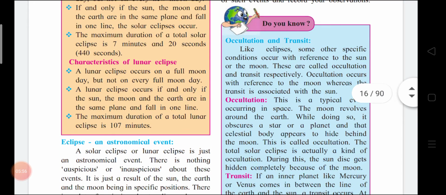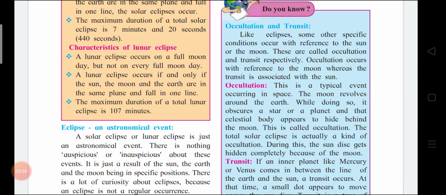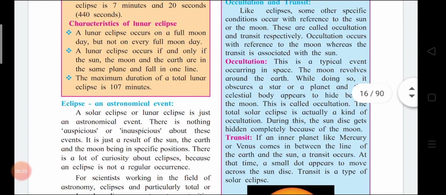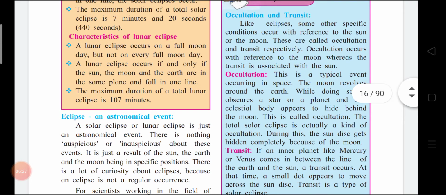Now, do you know occultation and transit? What are these two new concepts? Like eclipses, some other specific conditions also occur with reference to the sun or the moon. These are called occultation and transit respectively. We'll see what it is. Occultation occurs with reference to the moon, and transit occurs with reference to the sun. Now, again I am repeating, occultation occurs with reference to the moon, and transit occurs with the sun.